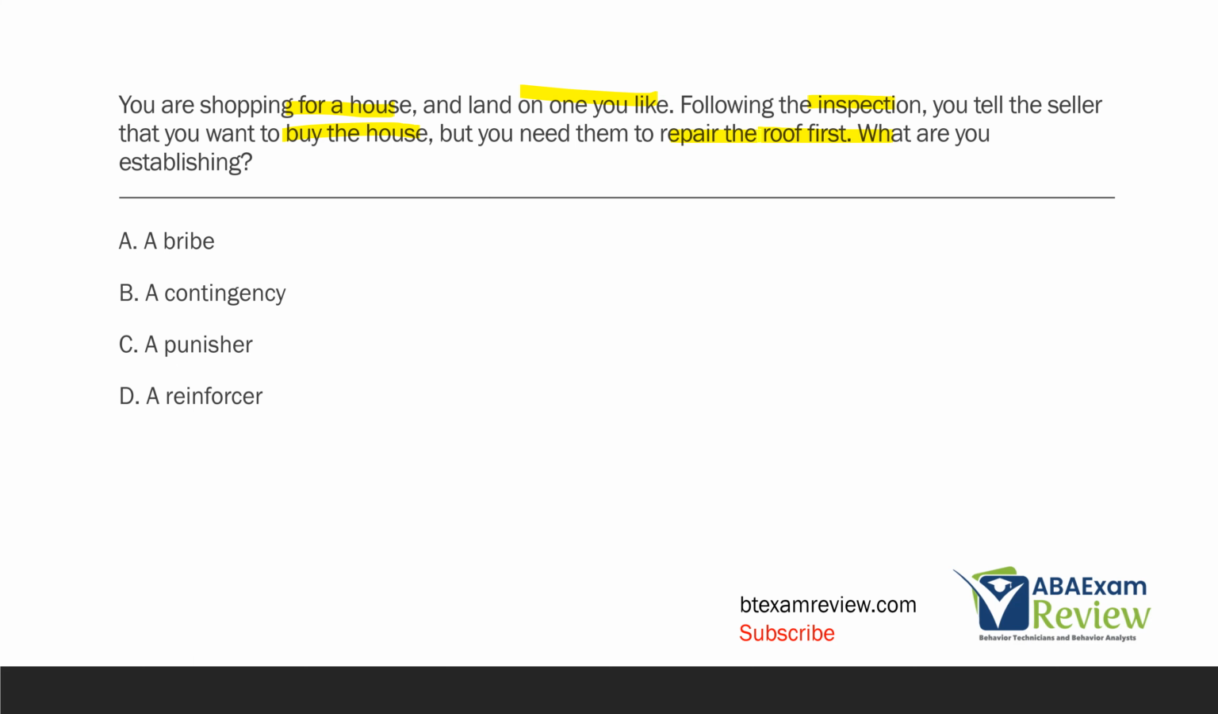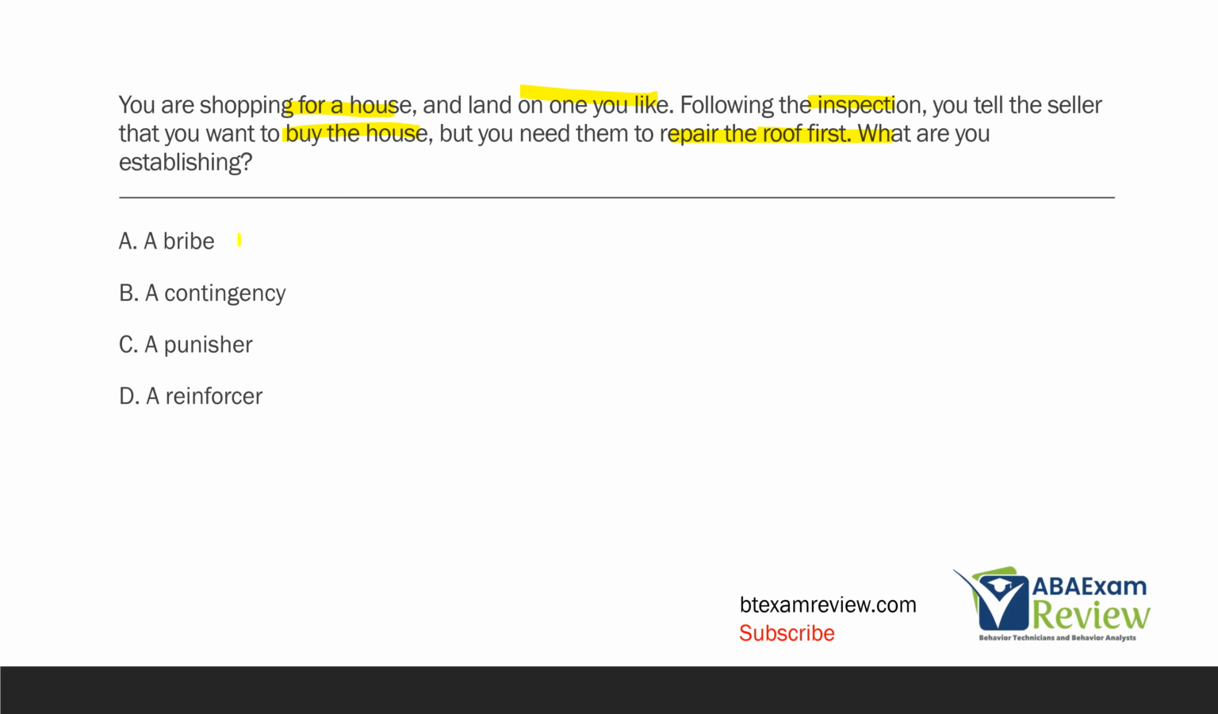What are we doing? What are we establishing when we say, first you need to do this, then I'll give you this? Or if you do this, then I'll give you this. What do we call those first, then, if then statements? A bribe. Now remember, a bribe is the opposite of a contingency. We don't operate on bribes. A lot of people want to make the claim that ABA bribes.